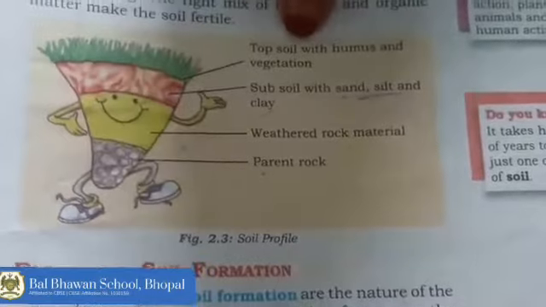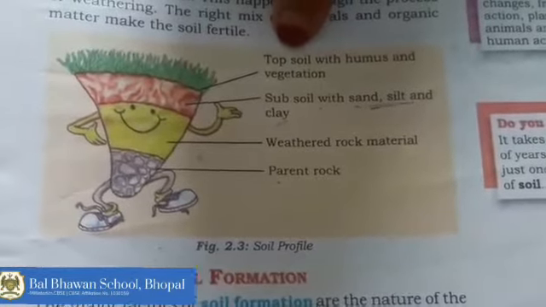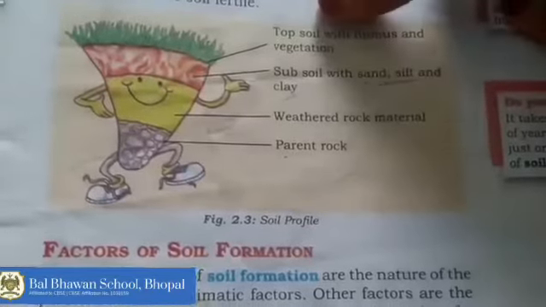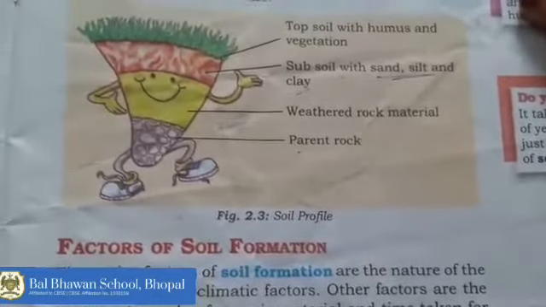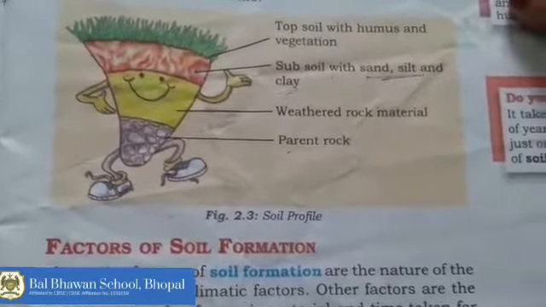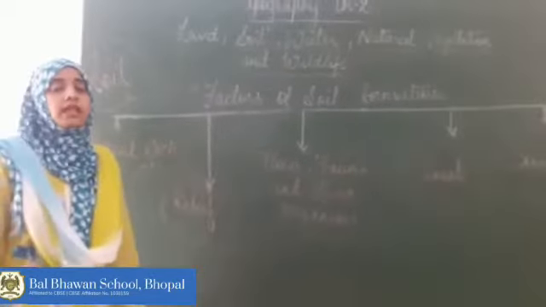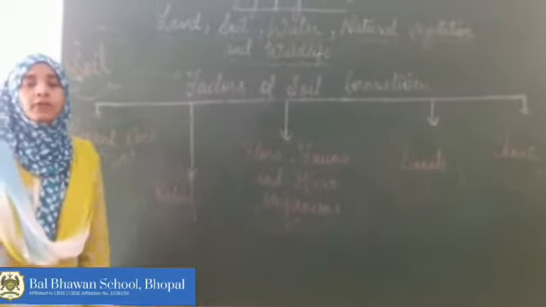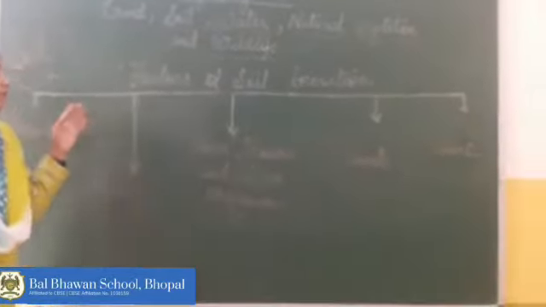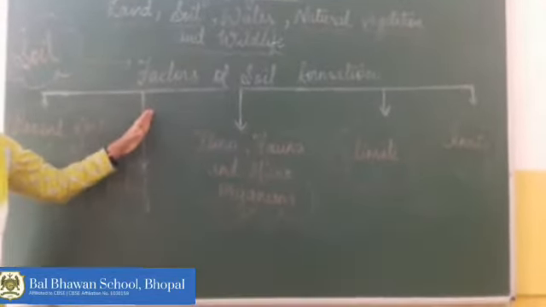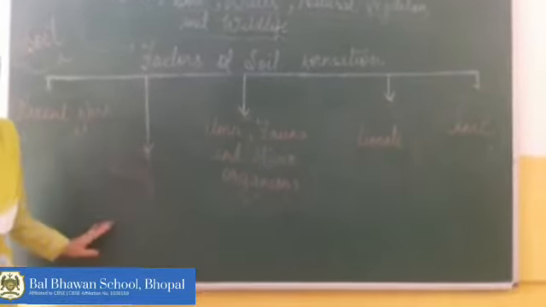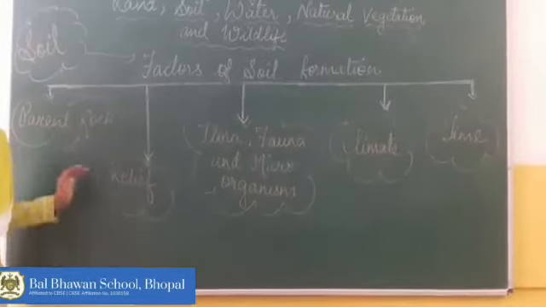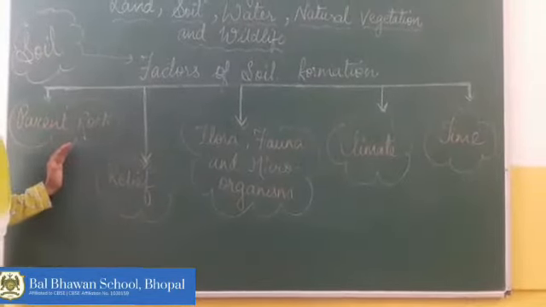Above that, we have topsoil. This topsoil is composed of humus and vegetation. This topsoil is finer and softer than the subsoil. As you know students, there are different types of soil found on the earth. So what are the reasons for their difference? The reasons are the factors. When these factors of soil formation are different at different places, the type of soil will also be different. Let's start with the factors of soil formation.